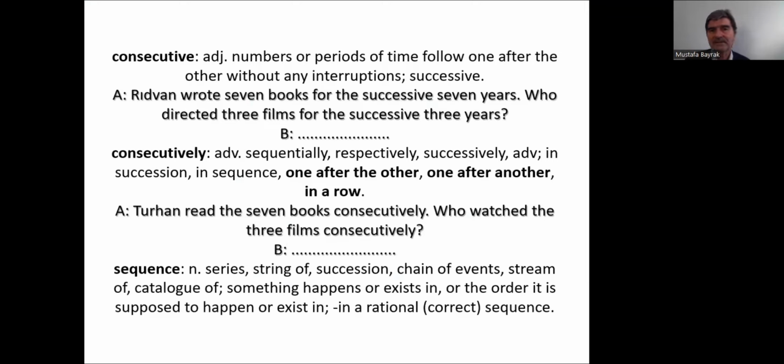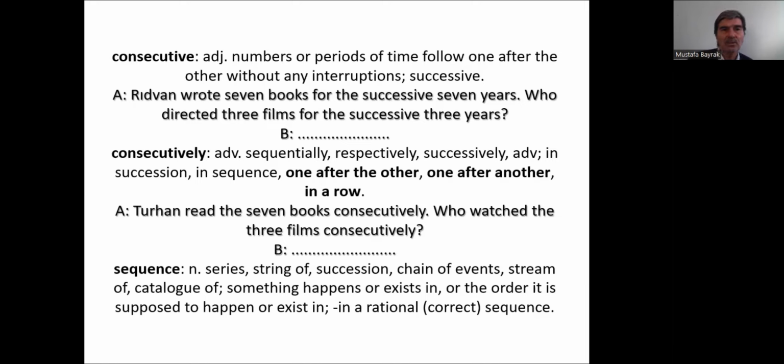Consecutive or successive. Rıdvan wrote several books for the successive 7 years, for the consecutive 7 years. Who directed 3 films for the successive 3 years? Murat Bey directed 3 films for the successive 3 years.